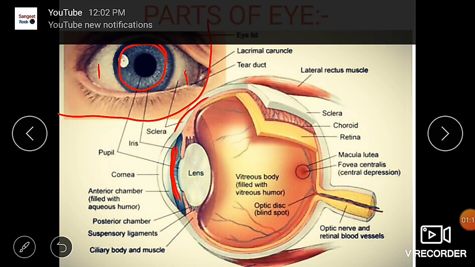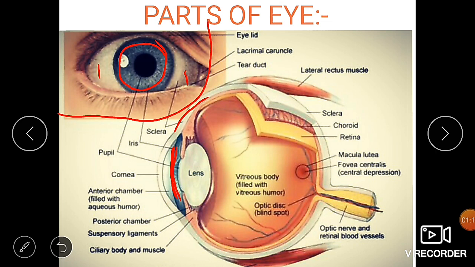Let's compare the parts here. These parts are known as the iris. The next one is the pupil, the black point present in the ball of the eye, and here this portion is known as the pupil.